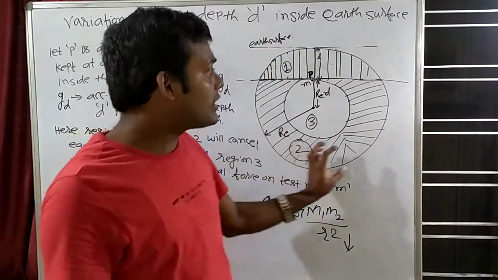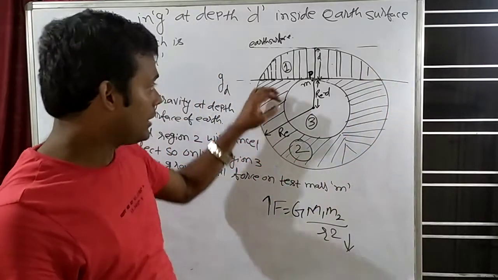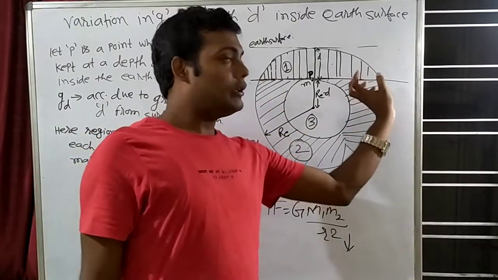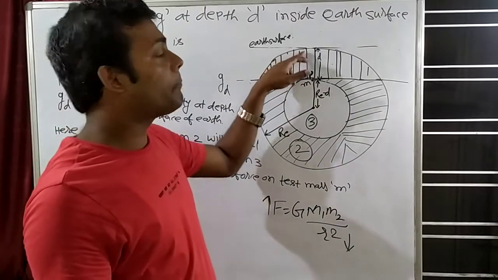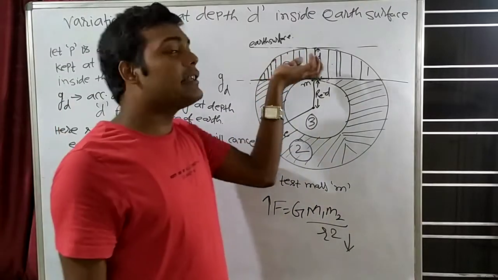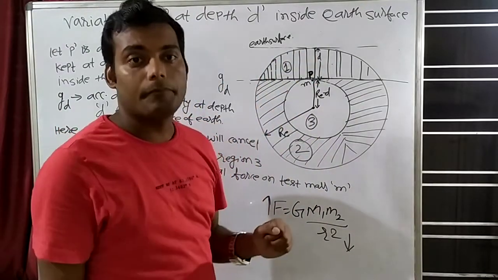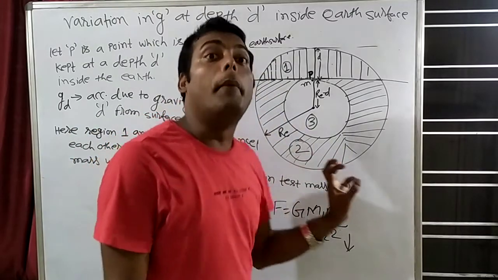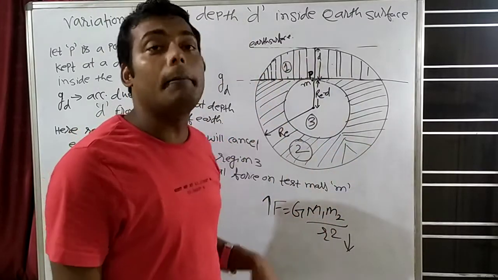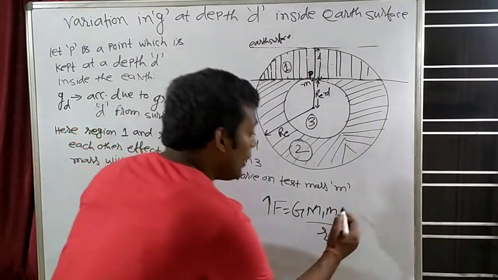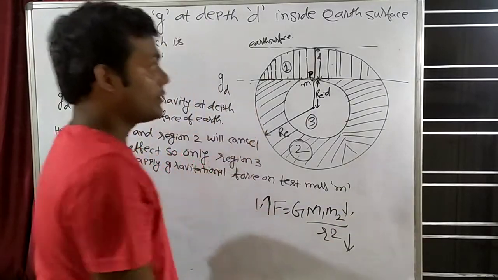And in the second region there is more mass. See, ये region बड़ा है ना, the second region is greater than the first region. So in the first region there is less amount of mass, and in the second region mass ज्यादा है, यहाँ mass कम है. So if mass will be less, gravitation force will be less.